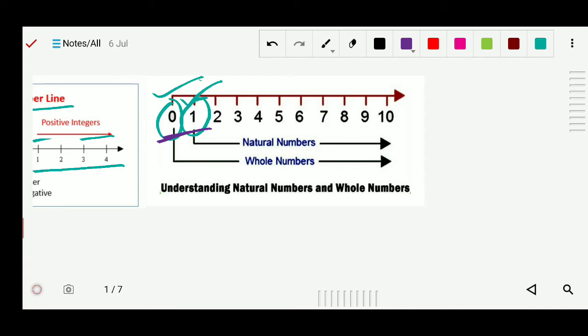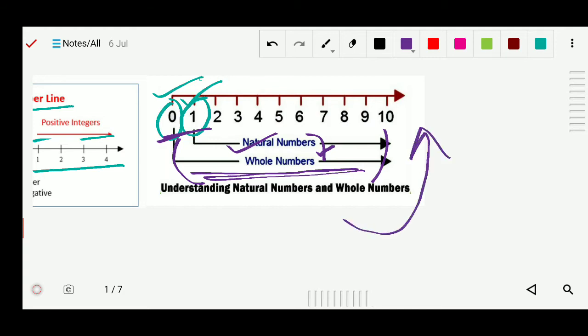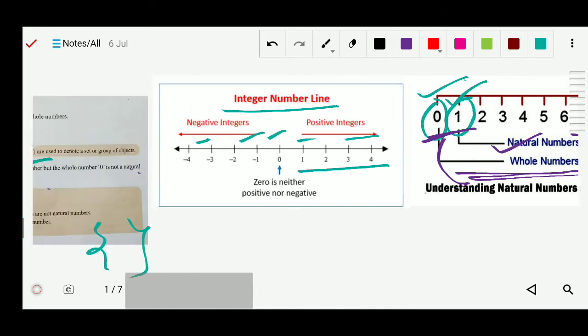You can see this is the area of whole numbers, and this natural number comes inside the whole number. So natural numbers can be whole numbers, but whole numbers cannot be natural numbers. Got it? Because whole number starts from 0 and natural number starts from 1.